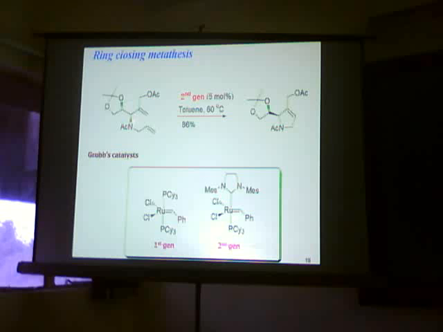We subjected this olefin to Grubbs first generation catalyst, but we observed no reaction even at refluxing solvent. Then we went for the highly active ruthenium complex, Grubbs second generation catalyst, and subjected it to the RCM reaction. We obtained a single product, the pyrroline skeleton, in good yield.